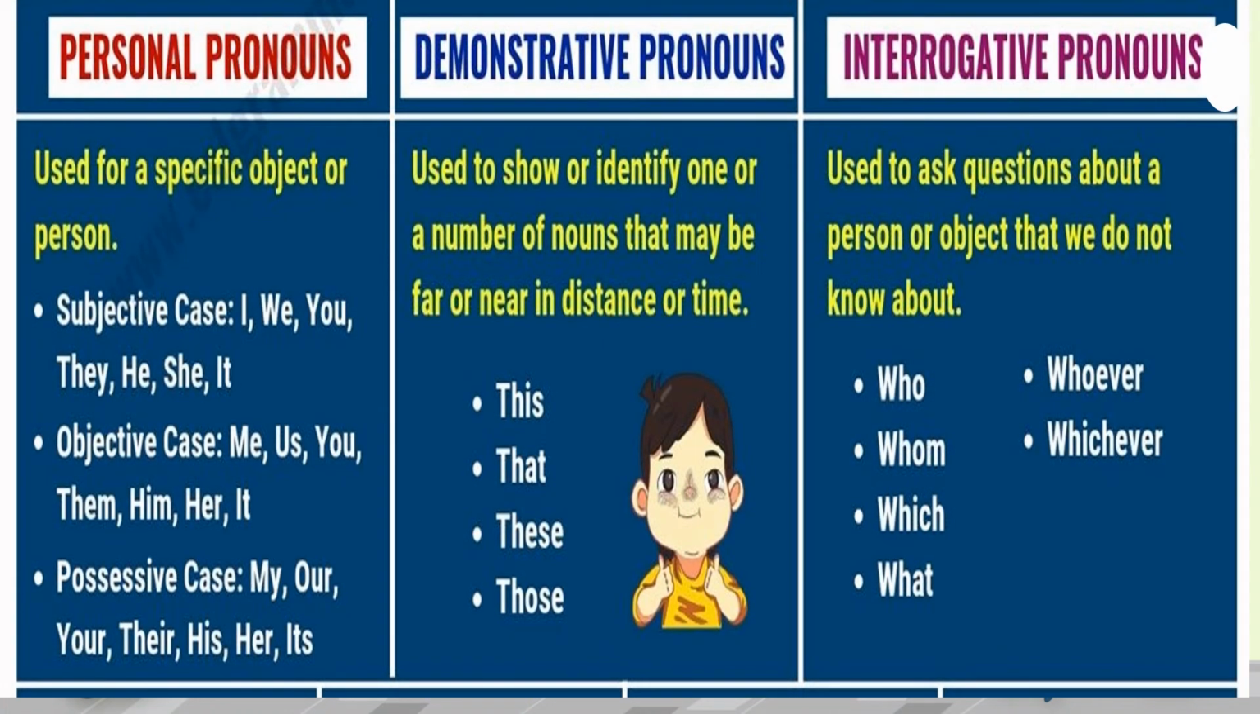Another type of pronoun is personal pronouns. Personal pronouns are used for a specific object or person. For example, I, we, you, they, he, she.